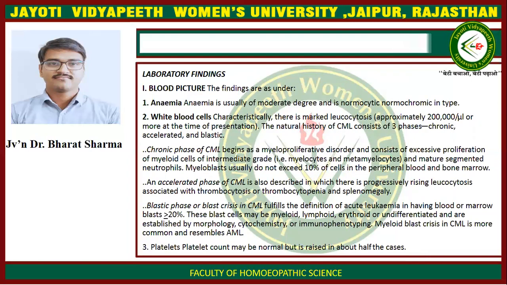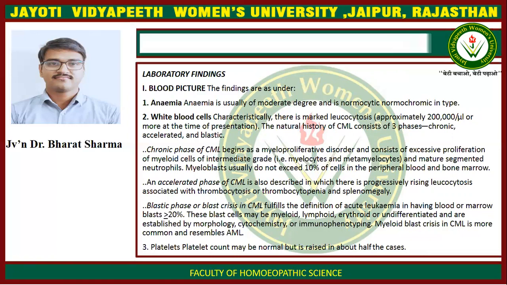Laboratory findings. First is blood picture. The findings are as under. First, anemia is usually of moderate degree and is normocytic normochromic in type. White blood cells: characteristically there is marked leukocytosis at the time of presentation. The natural history of CML consists of three phases: chronic, accelerated, and blastic.